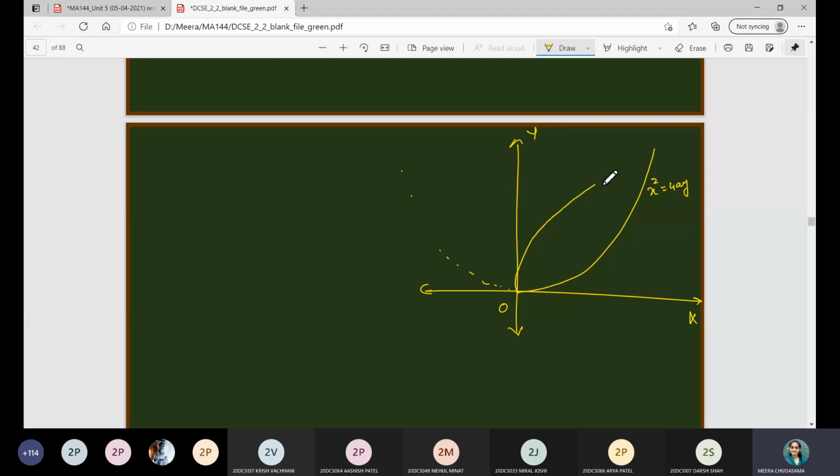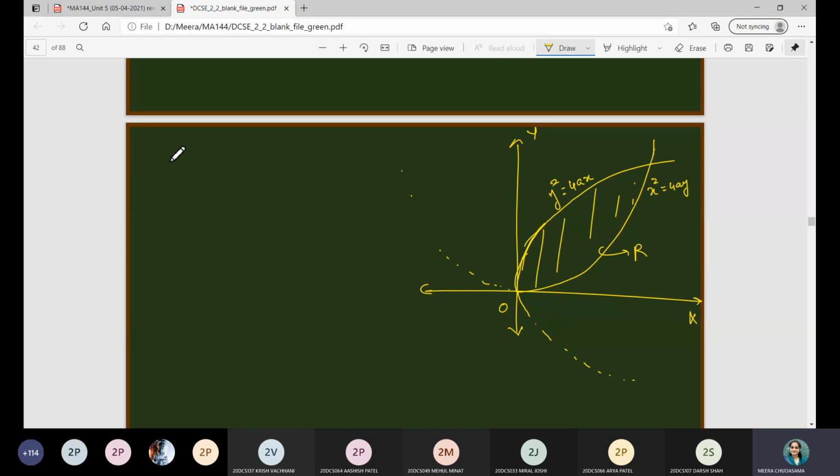And when you consider y square is equal to 4ax, it will go like this. So this is the region we have between the two parabolas. Intersecting points are the origin and (4a, 4a).